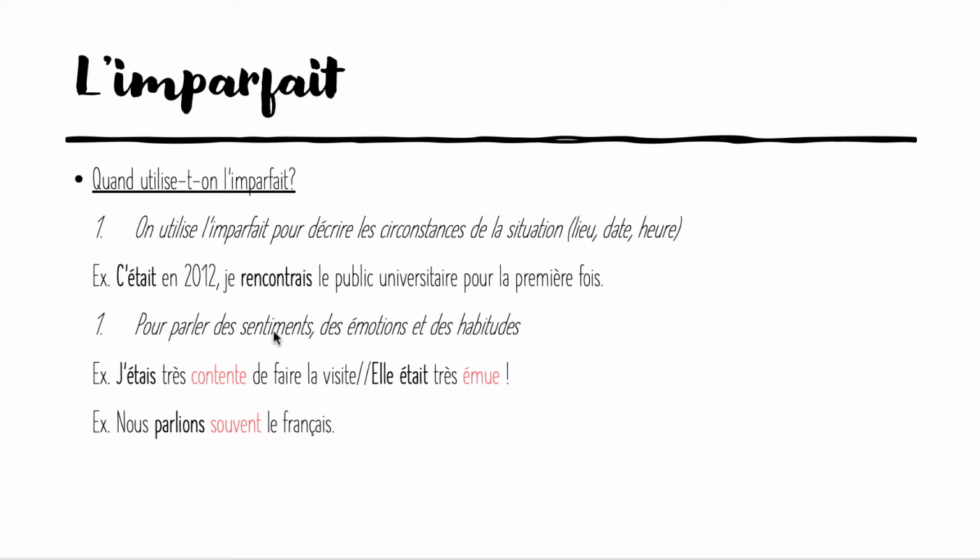Pour parler des sentiments, des émotions, des habitudes. So anything to do with speaking of your feelings, of your emotions, of your daily habits in the past. What I mean by this is nous parlions souvent le français. So that was something that you used to do in the past, so you use imparfait. Notice that it's not just one single event, which is when you'll be using passé composé, but something more frequent that you were doing in the past. Again, if you see anything that speaks of your emotions, of your feelings, you're using imparfait.